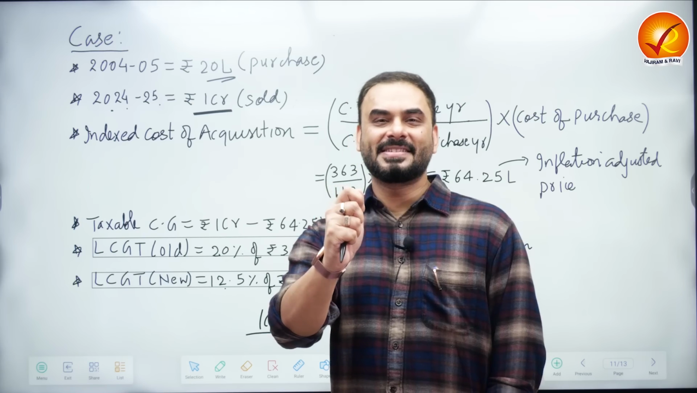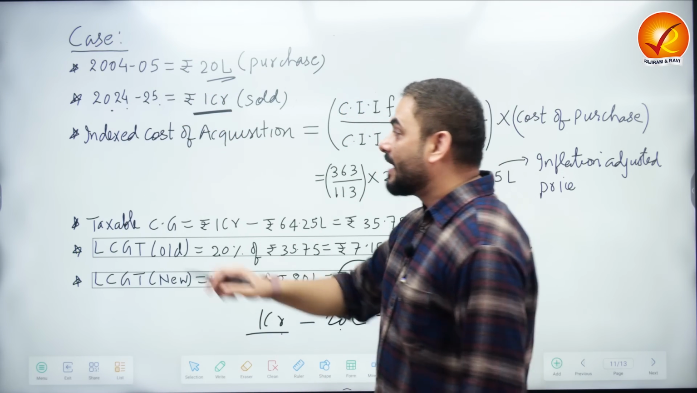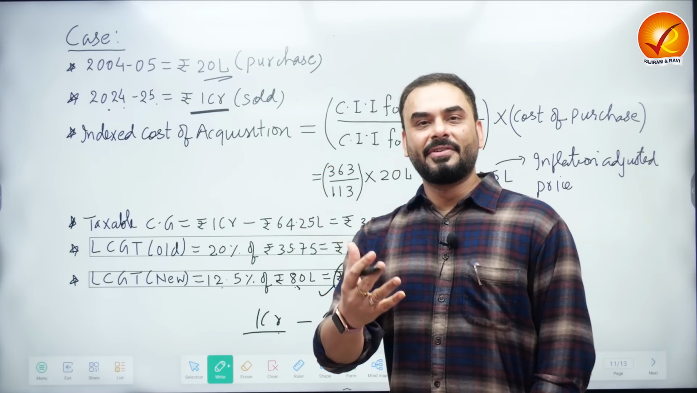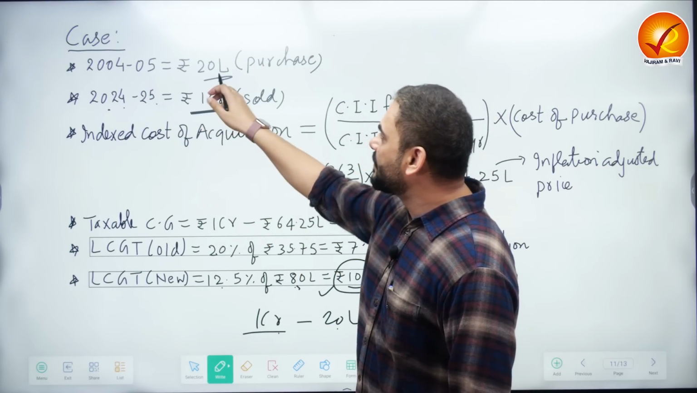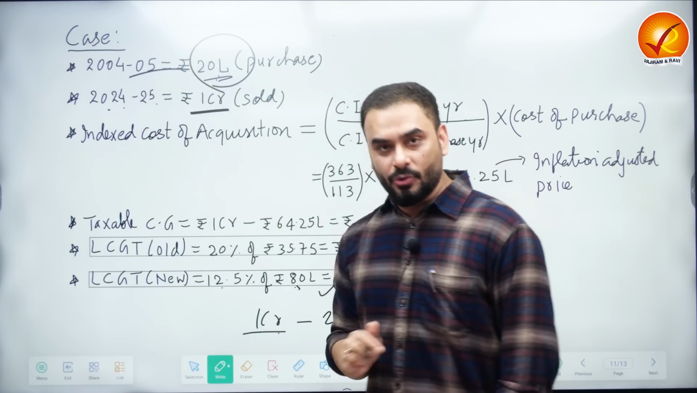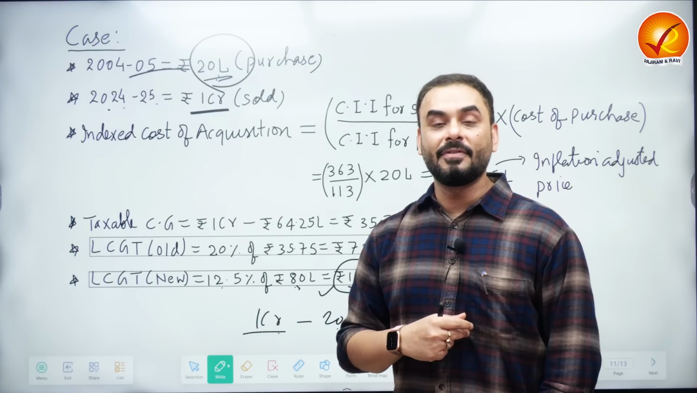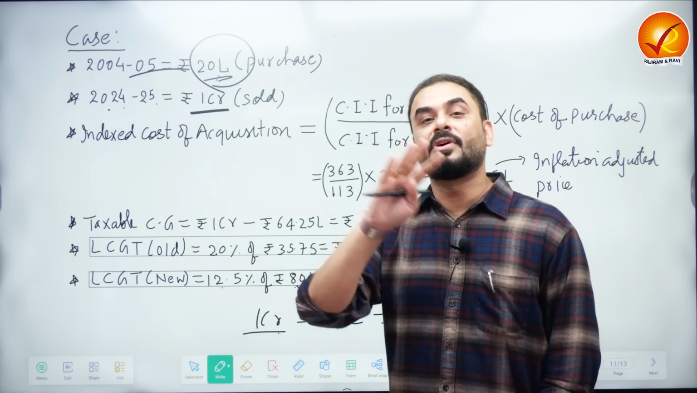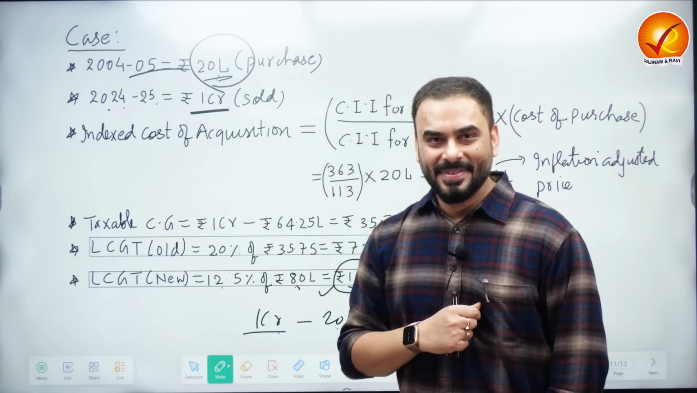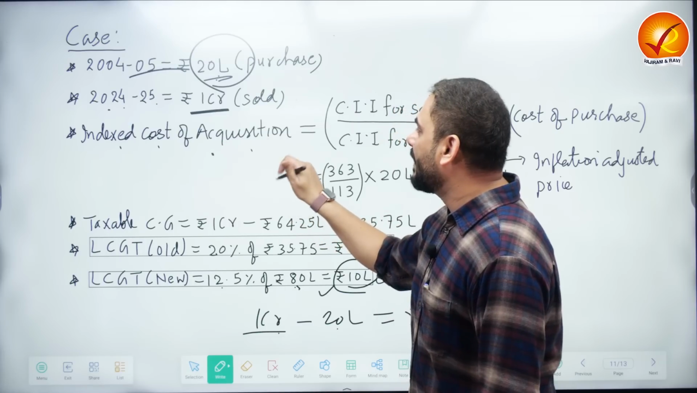So the real system that should have existed is that suppose there is a house whose value is 20 lakh rupees in 2004-05. Now suppose that I am interested in knowing that if I want to purchase the same house, which I got in 2004-05 for 20 lakhs, in 2024-25, what is the actual price based on inflation, etc.? What is the actual price that I will have to pay? To calculate this actual price, we use this formula called indexed cost of acquisition.